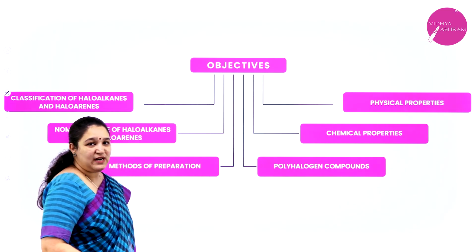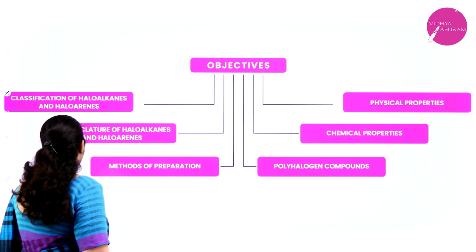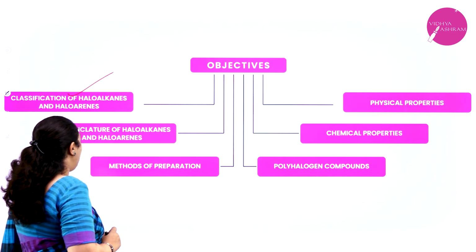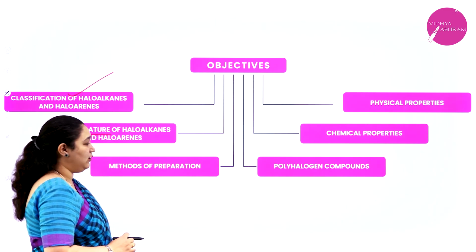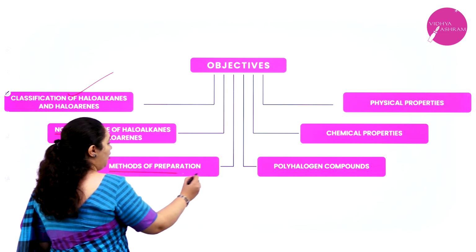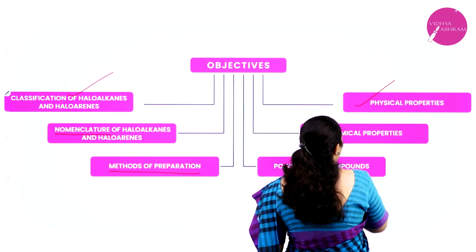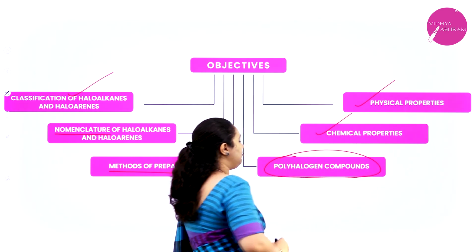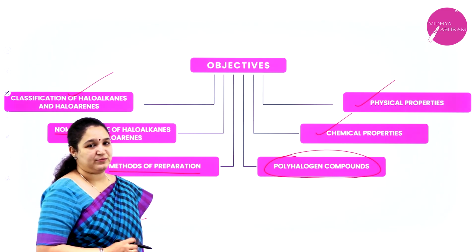What are we going to study in this chapter? That is, we learn about classification of haloalkanes and haloarenes. We'll also learn the nomenclature of haloalkanes and haloarenes, methods of preparation. Then we learn about their physical properties, their chemical properties, and also about some of the polyhalogen compounds in this chapter.